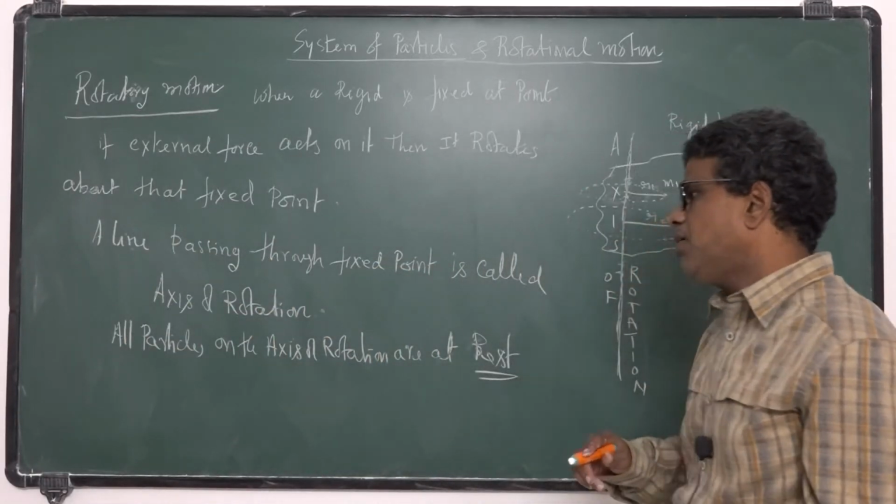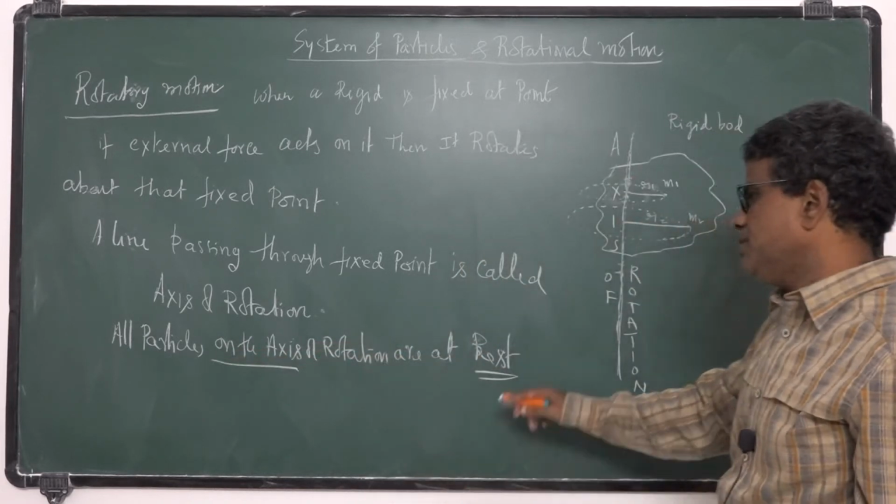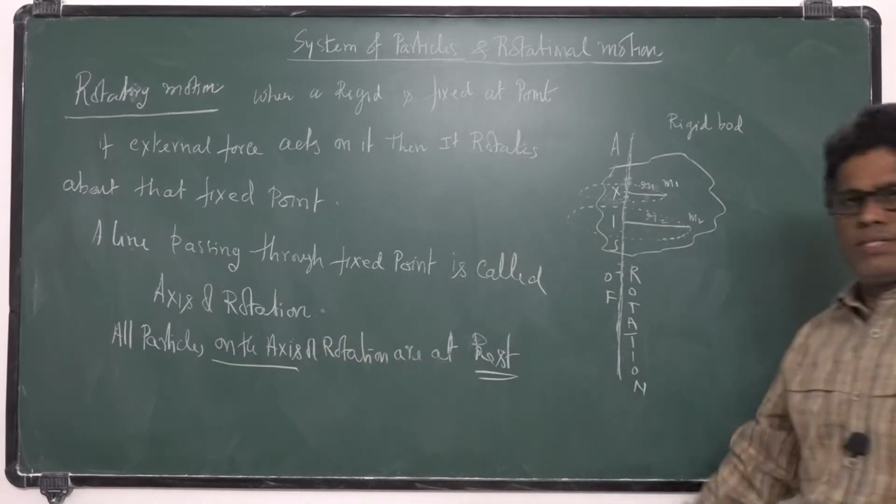All particles on the axis of rotation are at rest.